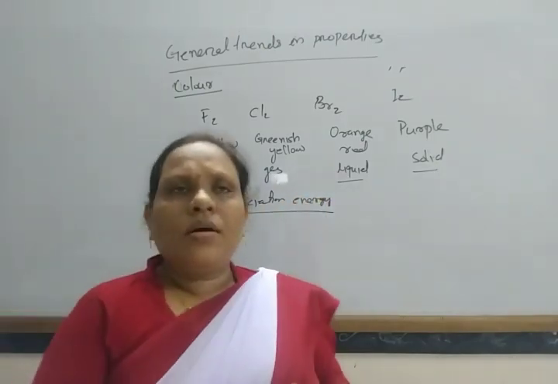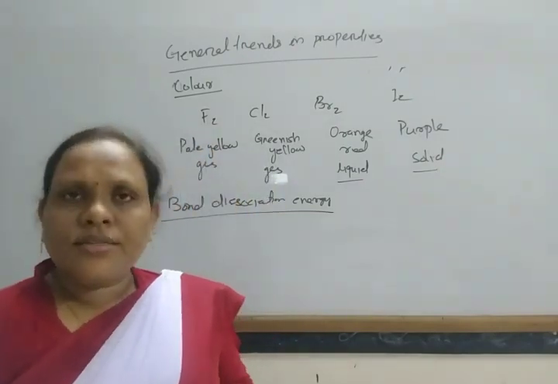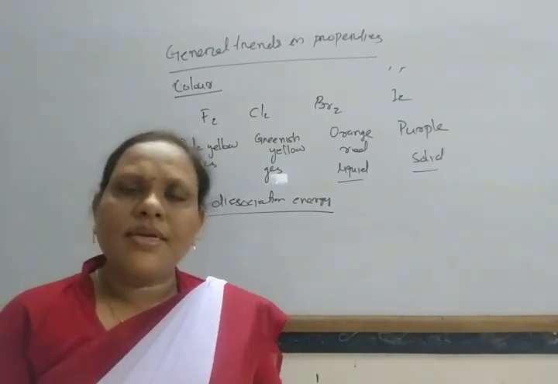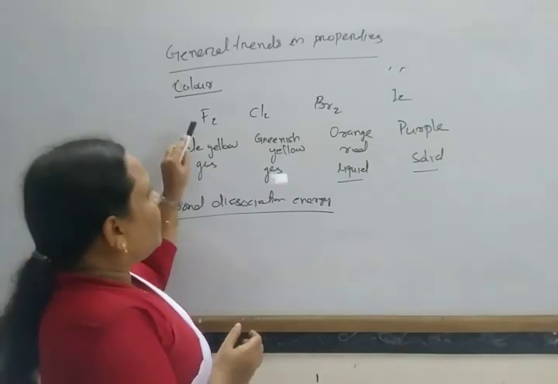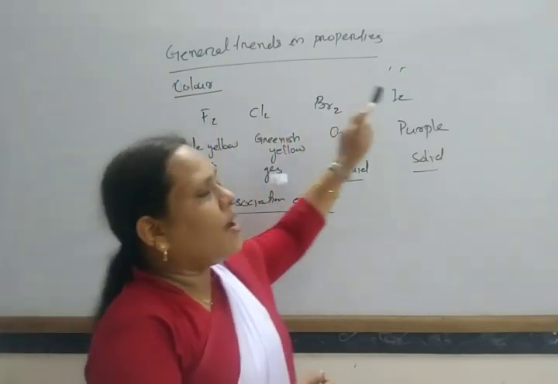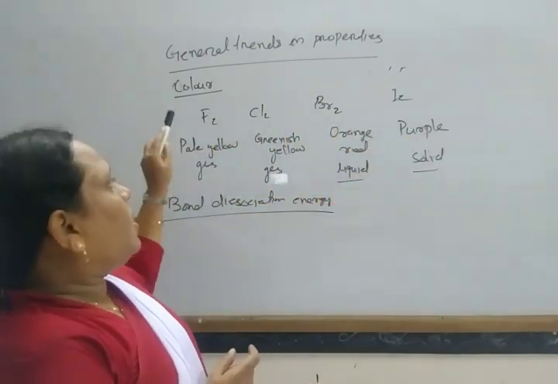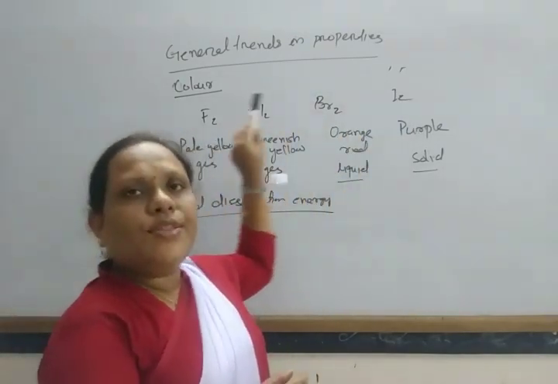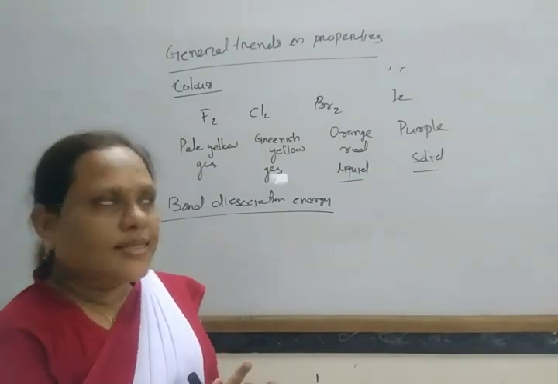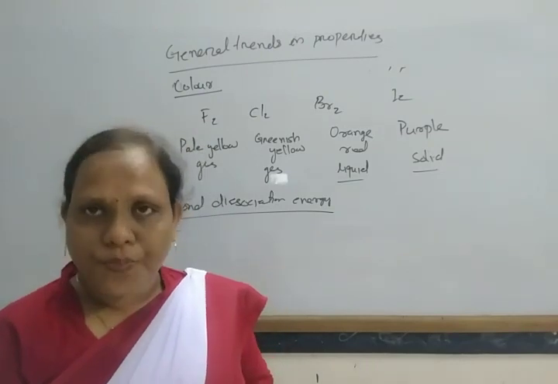The halogens form a single bond between two atoms, that is fluorine-fluorine, chlorine-chlorine, bromine-bromine, and iodine-iodine. As the atomic size increases from chlorine to iodine, the bond length also increases. So they have a single bond and the bond length increases. In this way, the bond dissociation energy decreases down the group.